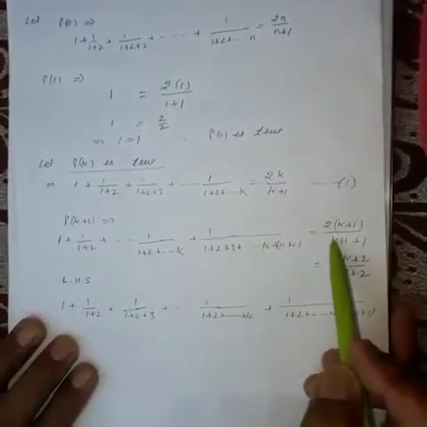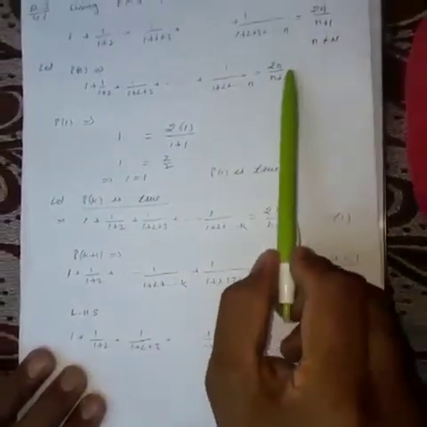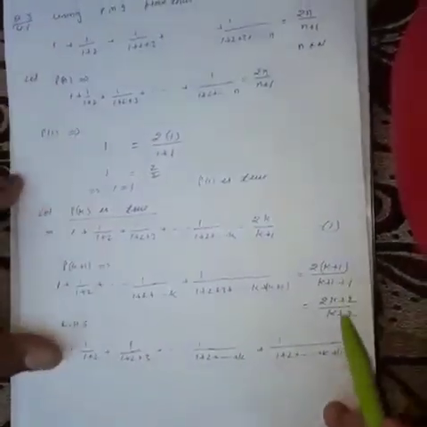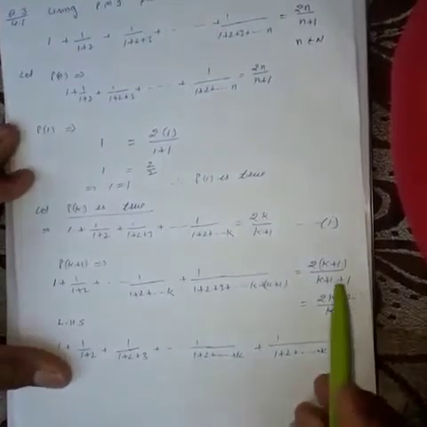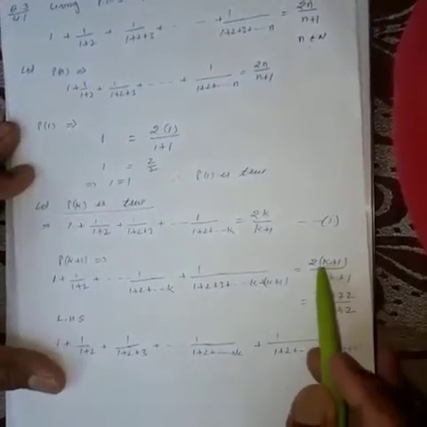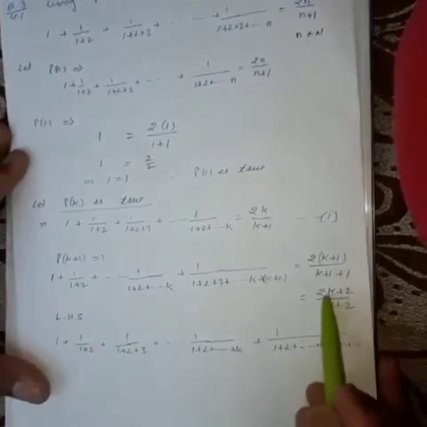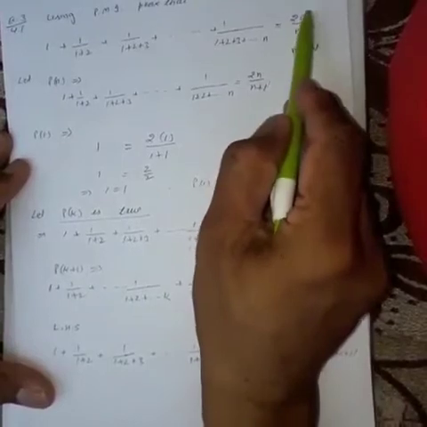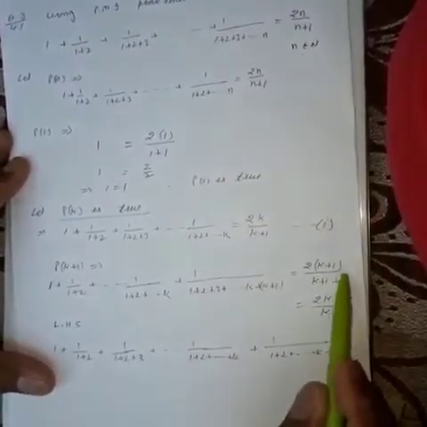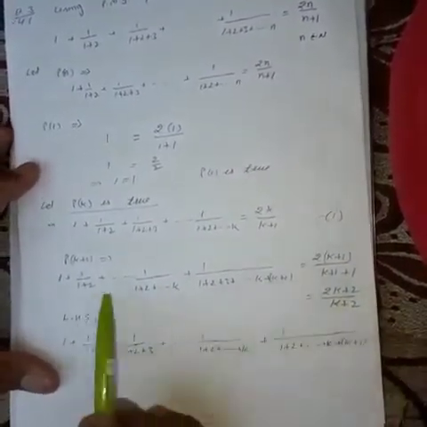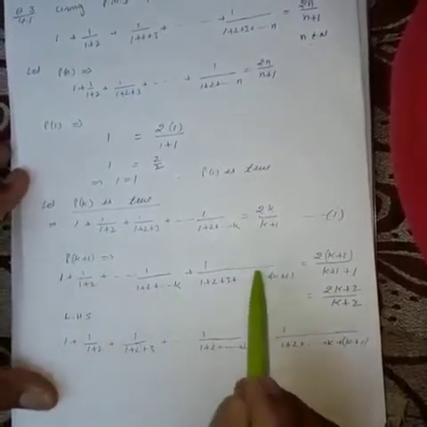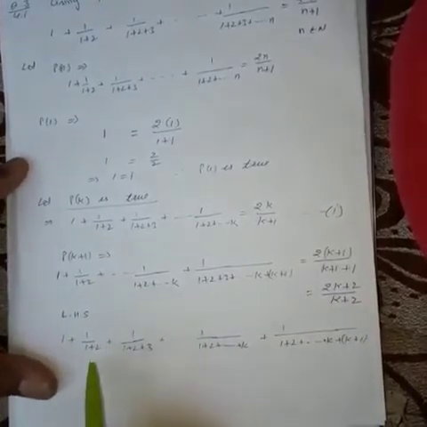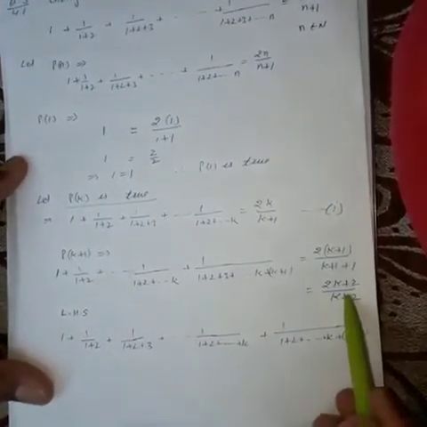For the right hand side, you replace n by k plus 1 in the original statement, and it will be 2 into (k plus 1) upon (k plus 2). Use brackets. If you don't apply the bracket, then it will be wrong; it will be 2k plus 1 in that case. Now we want to prove this statement using the first equation. So write the left hand side only. We will solve the left hand side and prove that it is equal to the right hand side.